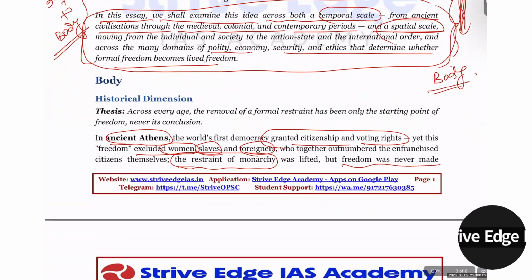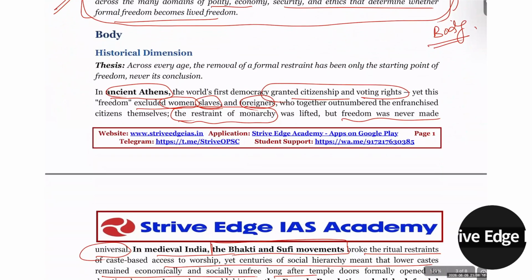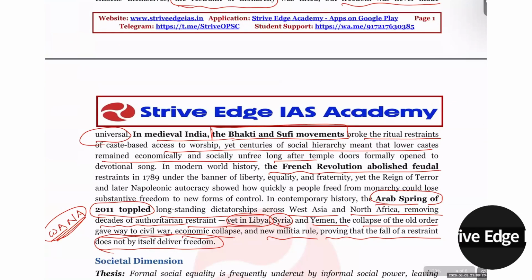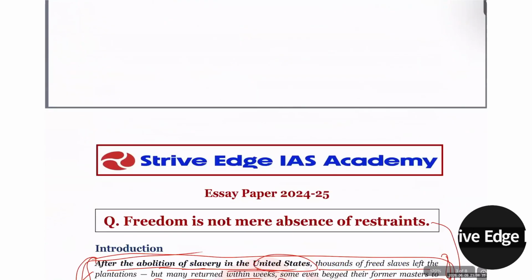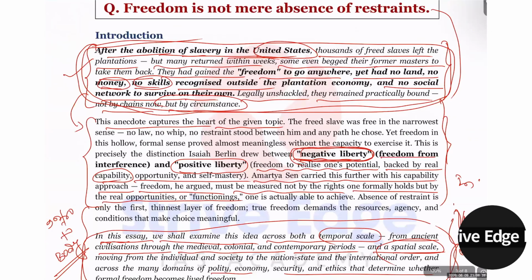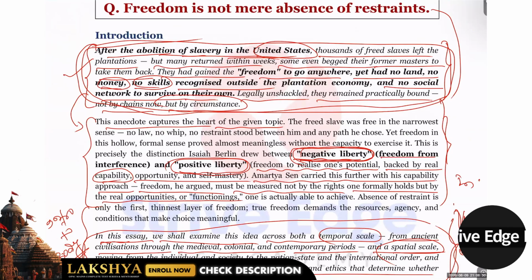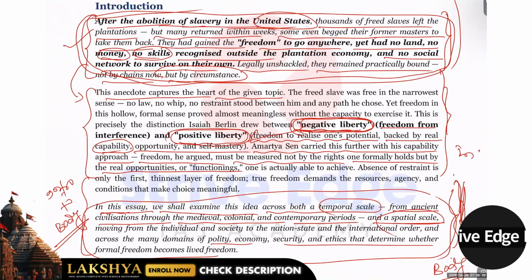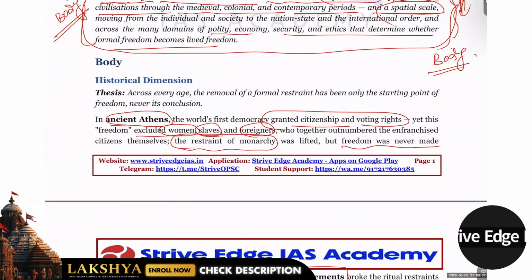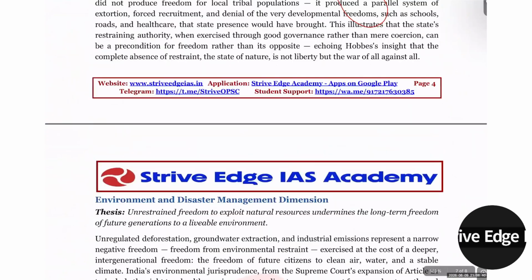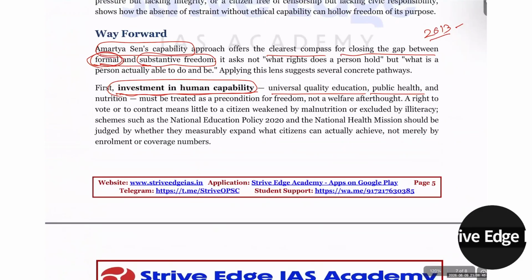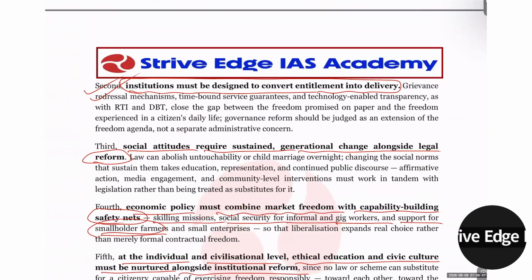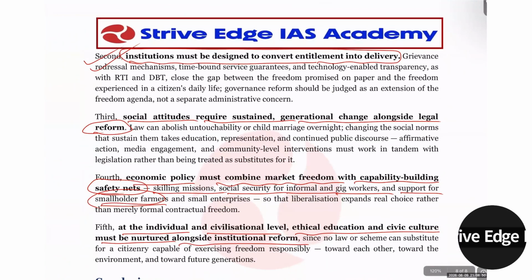Then you have to go to the ethics paper, and here we have to talk about how to move from absence of restraint to real freedom. So you have to add some additional terms. Here you are, negative liberty to positive liberty. So how are we going to jump from negative liberty to positive liberty? There you have to add some way forward. That is the reason I have added 4 to 5 ways forward. One by one I have written: investing in human capital, institutions must be designed to convert entitlement to delivery, then social attitudes we need to change. All these things I have written.